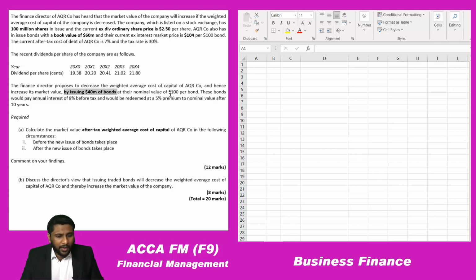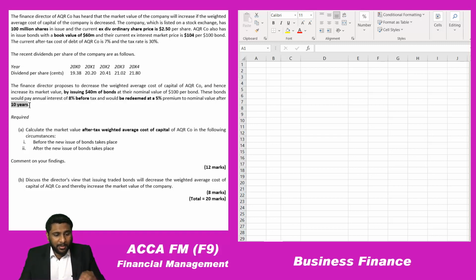At the nominal value of $100 per bond, this bond would pay annual interest of 8% before tax. So it's an 8% bond before tax, which would be redeemed at a 5% premium. So redemption is given: it is redeemed at a 5% premium to the nominal value after 10 years. So it is going to be a 10-year bond.